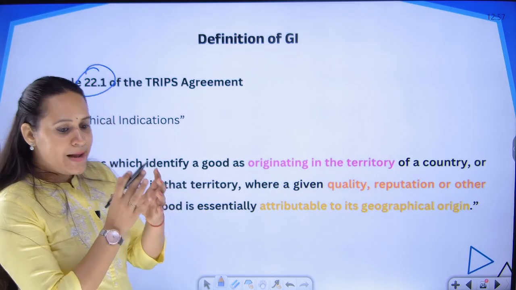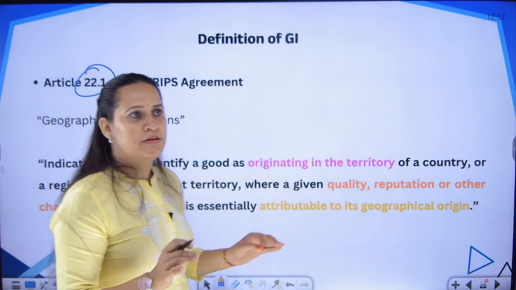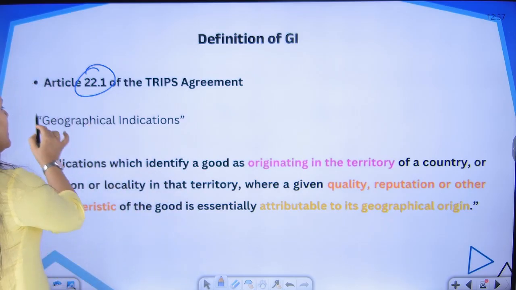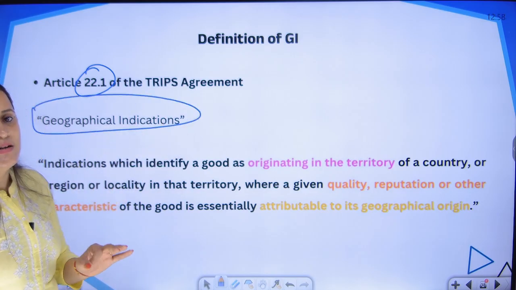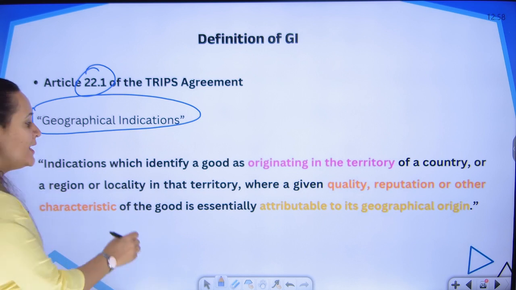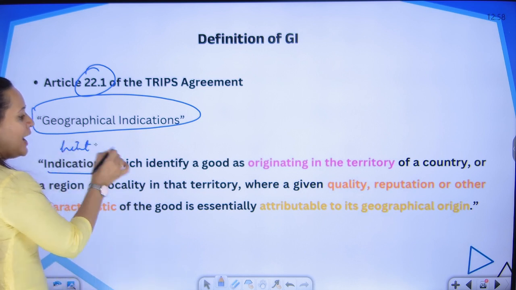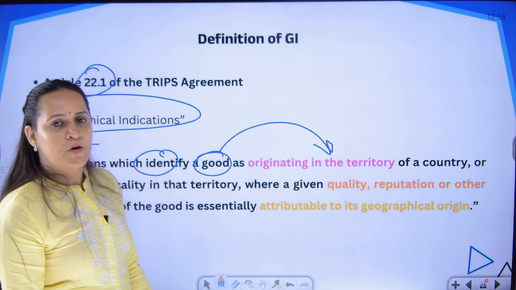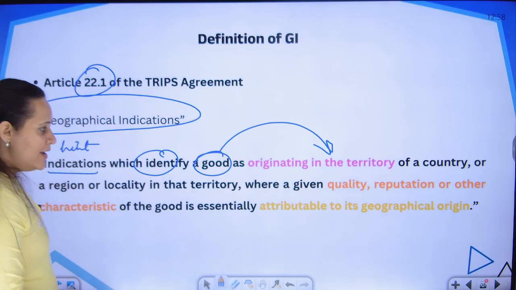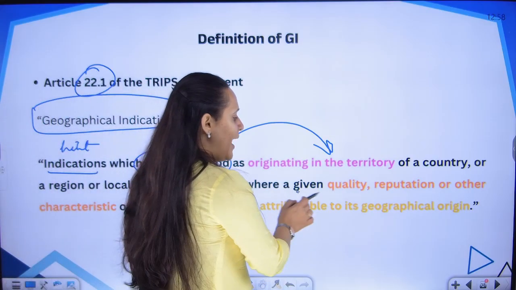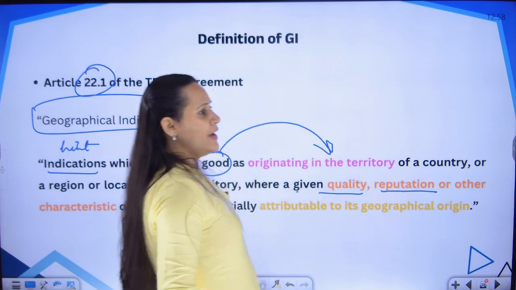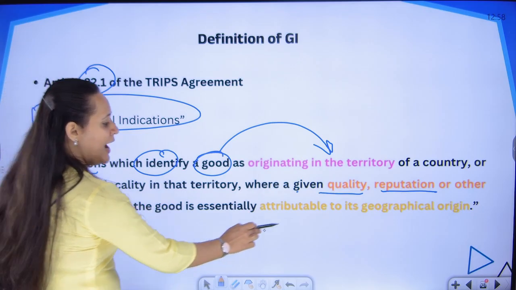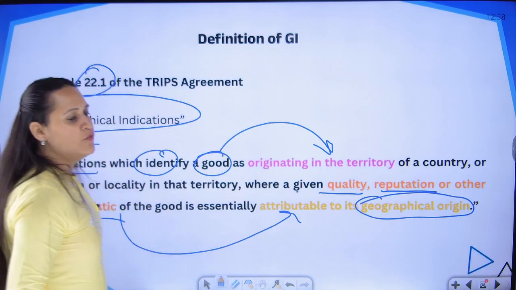Coming to the main foundational document for GI, it is the TRIPS Agreement, the World Trade Organization's Trade Related Aspects of Intellectual Property Rights. In that they have defined a geographical indication. What is the definition? They say a geographical indication is an indication which identifies certain goods as originating from a particular territory, country or locality, where because of that locality you have some kind of quality, some kind of reputation, or some kind of distinctive characteristic, and that characteristic or uniqueness is attributable only because of your geographical location.